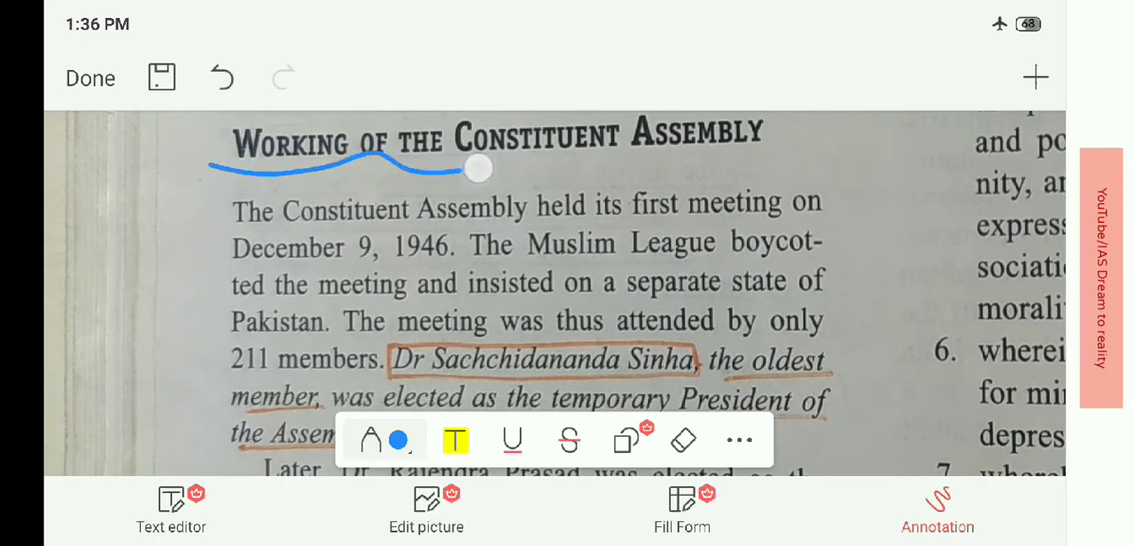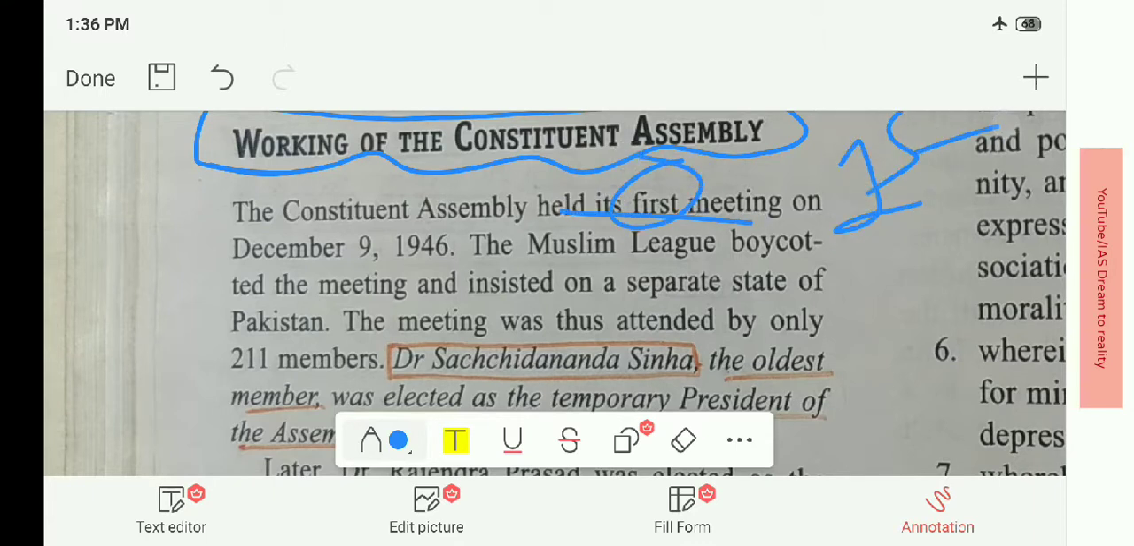So, how was the Constituent Assembly working? Working of the Constituent Assembly. The Constituent Assembly held its first meeting. This is important to remember. When was its first meeting? The first meeting was on December 9, 1946.